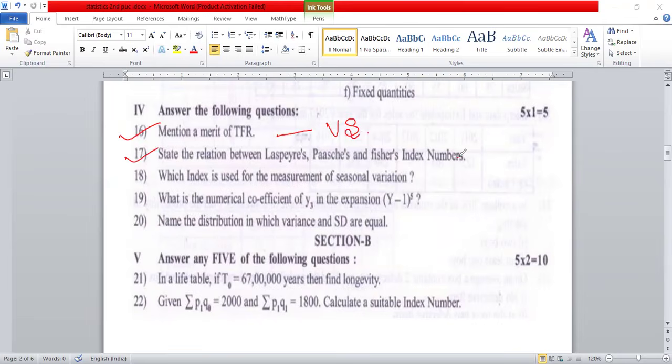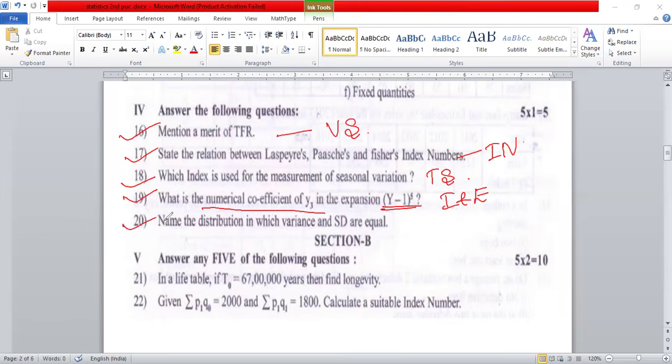Question number 17, it should be index number. Question number 18, time series. Question number 19, this is an interpolation and extrapolation. So very simple, 5 minus 1 to the power of 5, 5 known value, you're able to write the equation. And even they ask numerical coefficient. You have to write the equation there. Look at that, what is the y3 coefficient? You are able to write the answer.